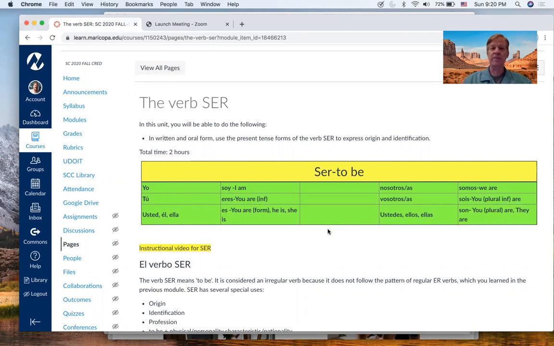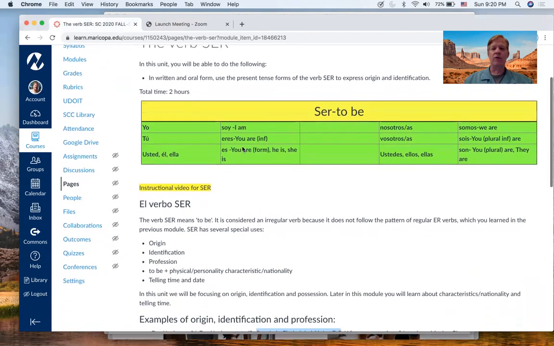Today we will be looking at the verb ser, which is one of the Spanish verbs that means to be. You have your forms here. Yo soy, tú eres, él o ella es, usted es, and your plural forms. Nosotros somos, vosotros sois, ustedes, ellos, ellas son.